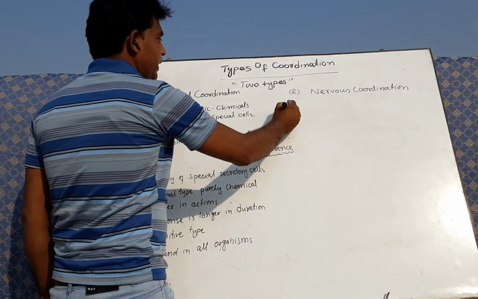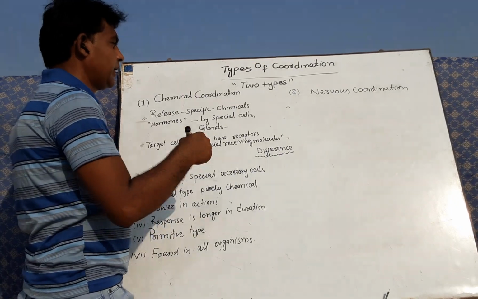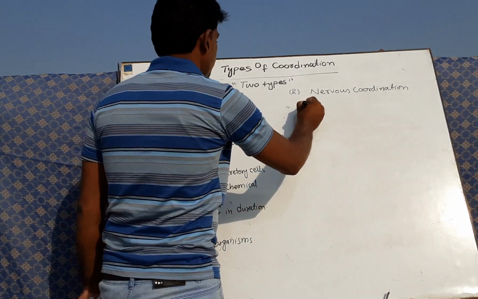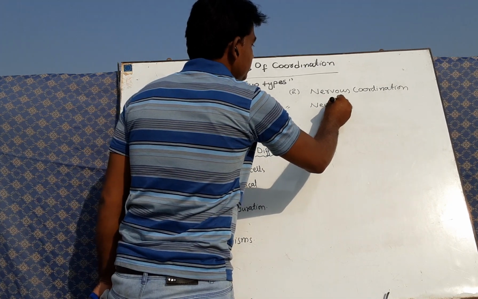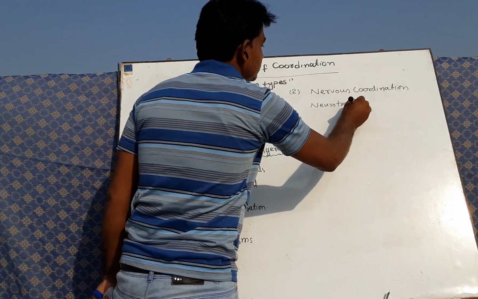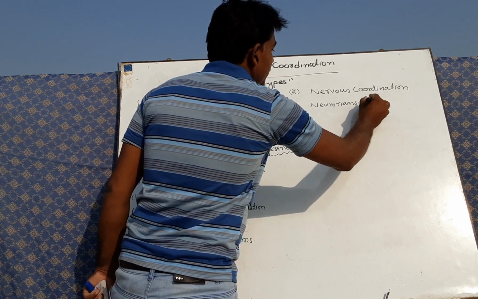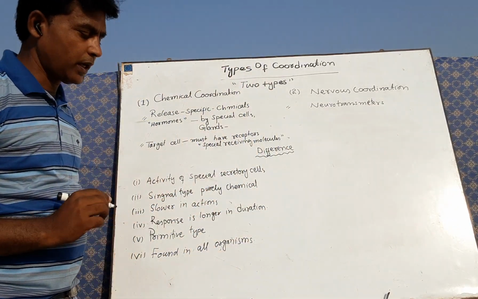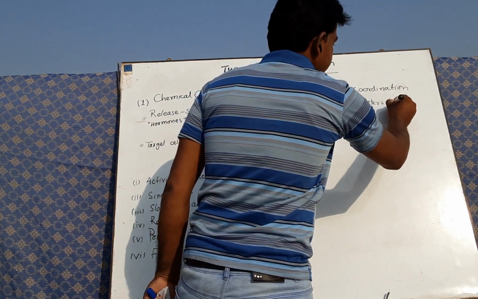If we compare this characteristic with nervous coordination, in nervous coordination there would be neurotransmitters. Neurotransmitters are, in other words, you may say impulses.